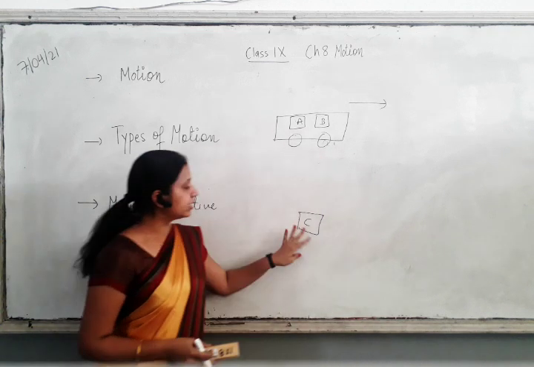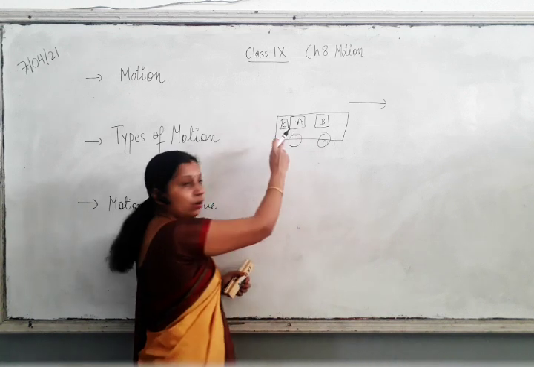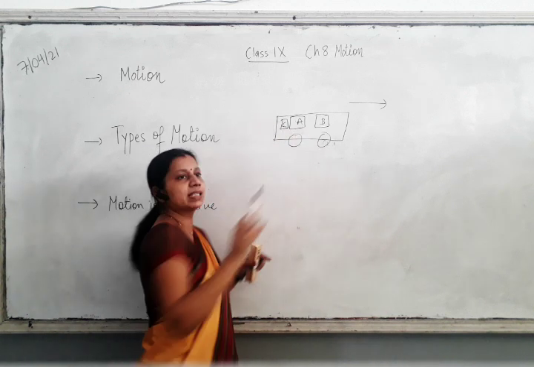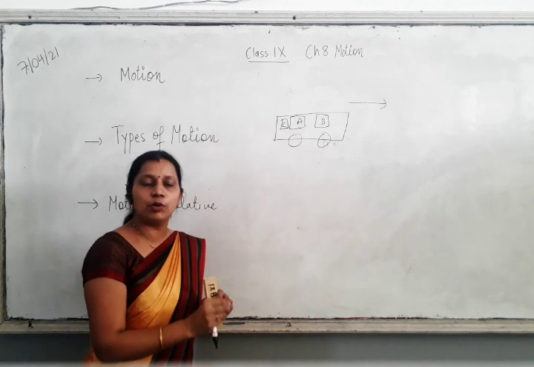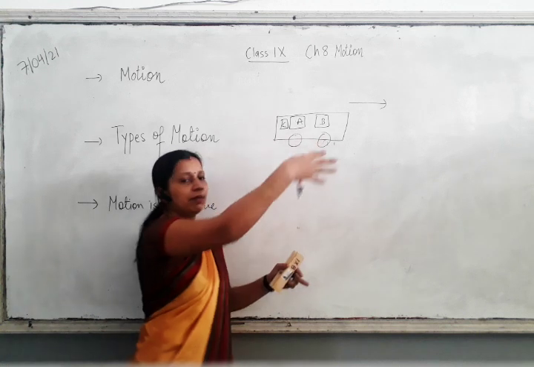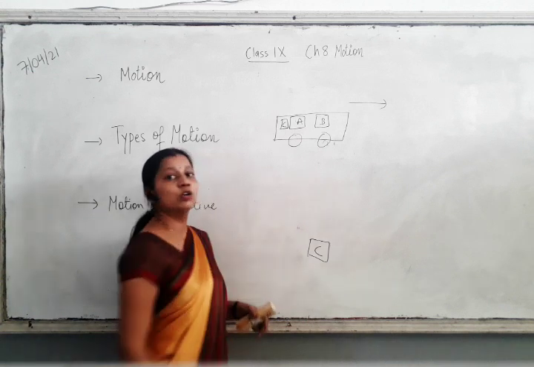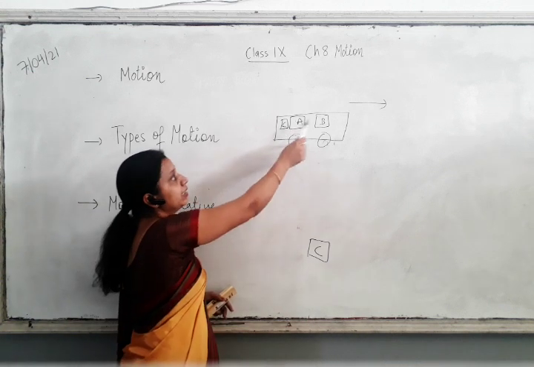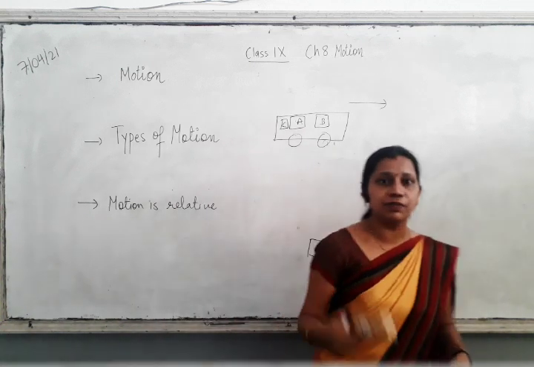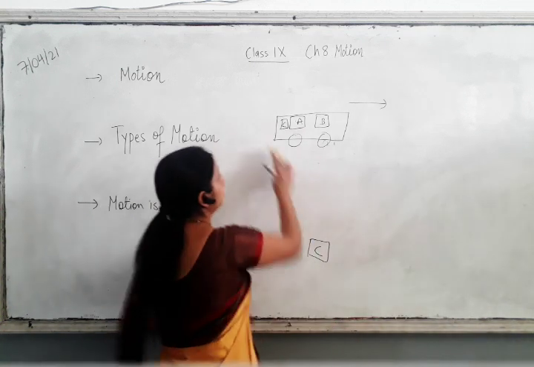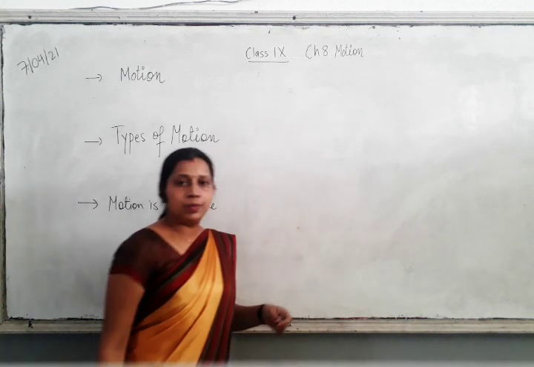Now let's suppose instead of this position, C is here. Now for this C, A and B are sitting, they are at rest. So you see, simply by changing the reference point, the same persons may be at rest or in motion. If C is here, then A and B are moving. If C is here, then A and B are at rest. That means motion is relative, it depends on the frame of reference you are talking about. Okay. Hope this is clear to you.